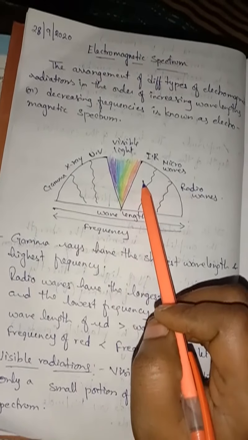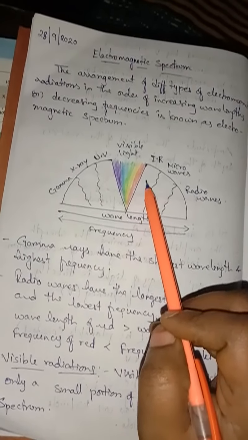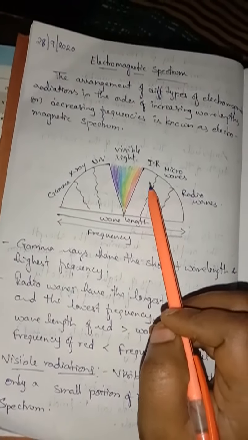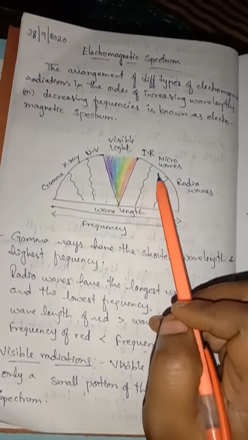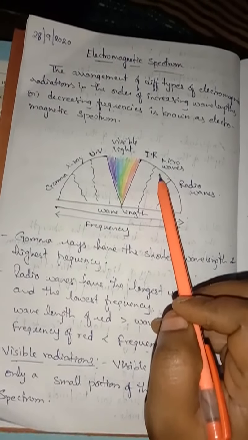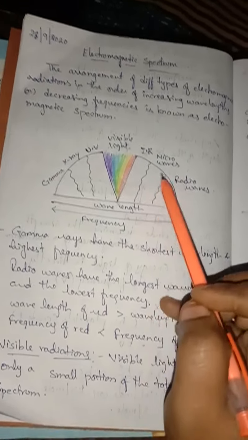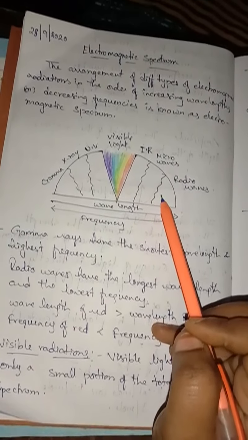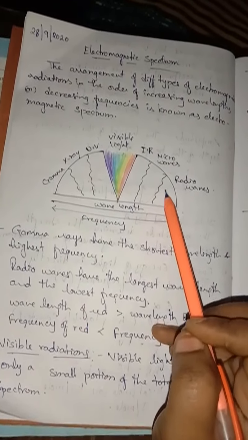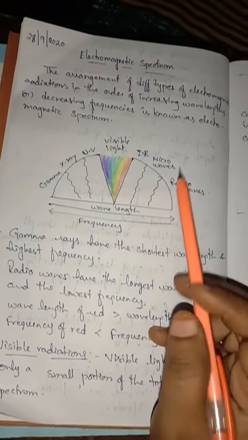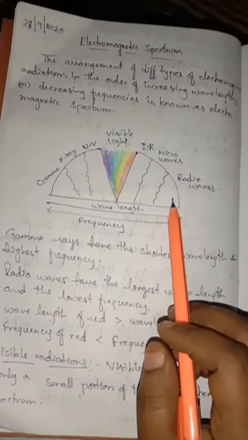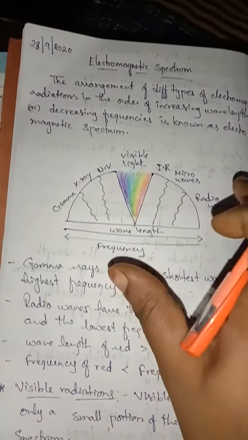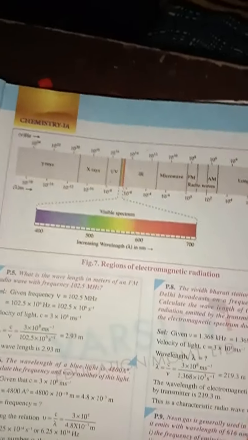When you come to the infrared region, that is from 7600 angstrom to 6 into 10 to the power 6 angstrom, and from there microwaves start, 6 into 10 to the power 6 angstrom to 3 into 10 to the power 9 angstrom. When you come to radio waves, the wavelength will be 3 into 10 to the power 9 to 3 into 10 to the power 14 angstrom.